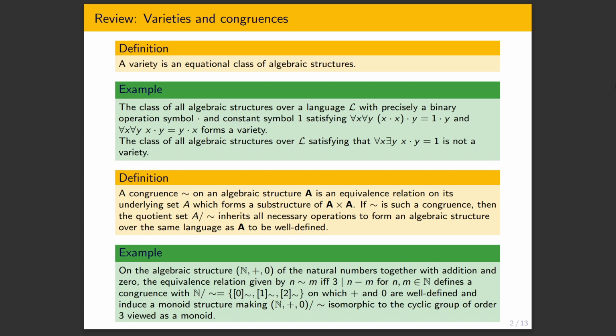We can quotient monoids. For that, we take an equivalence relation, say we take the monoid of natural numbers with addition and 0. And we take this equivalence relation which identifies things which are three apart. Now, multiples of three apart. We quotient the naturals, we get three equivalence classes. And indeed, we can check that it makes sense to add them. So kind of adding modulo 3, and this works in the monoid as well, even though it's not really a normal submonoid, whatever that would mean. It's just that we can take this quotient and we get another monoid. In this case, we get the same thing which we get with the integers. We get the cyclic group of order 3.